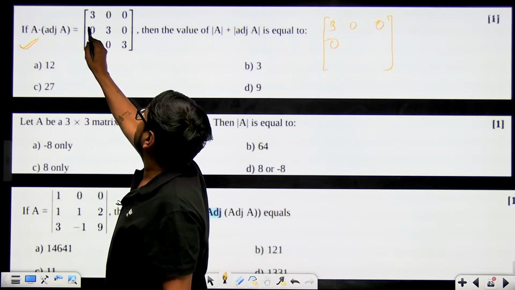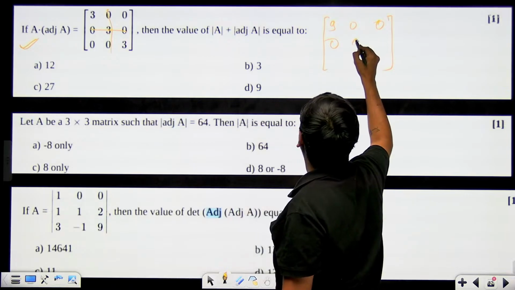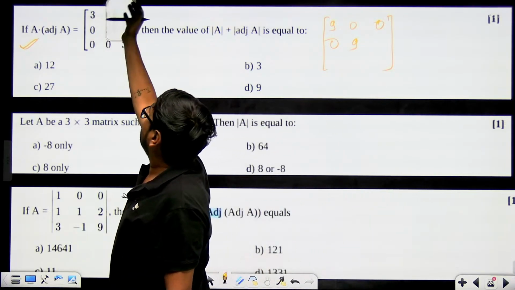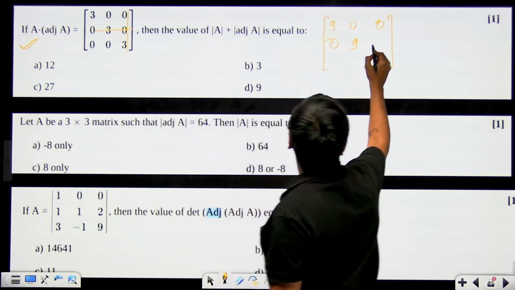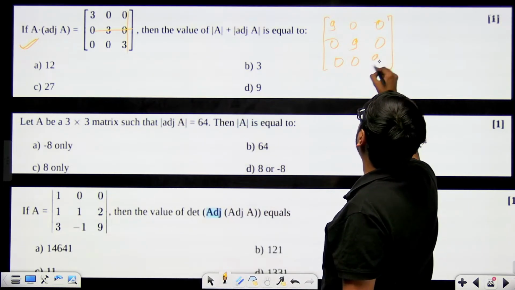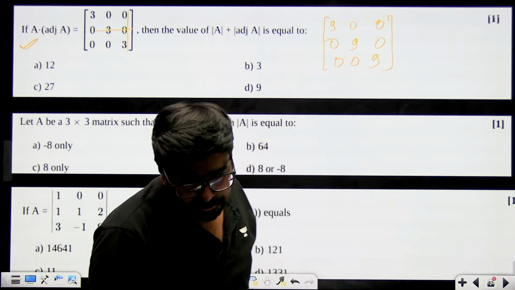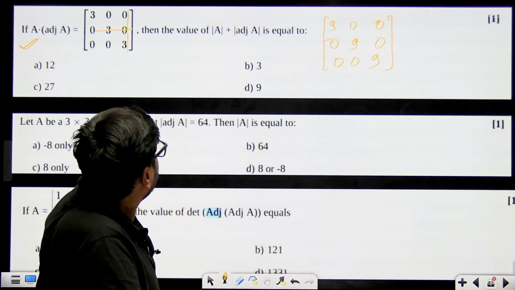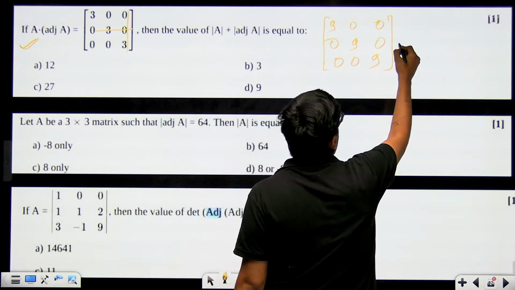For this 3, hide the corresponding row and column, what is remaining? 9 minus 0, so here 9 will come. For this element 0, again 0 minus 0, so 0. Now you must have understood it is going to come up like this and nothing else. This is just the cofactor matrix, not yet the adjoint.